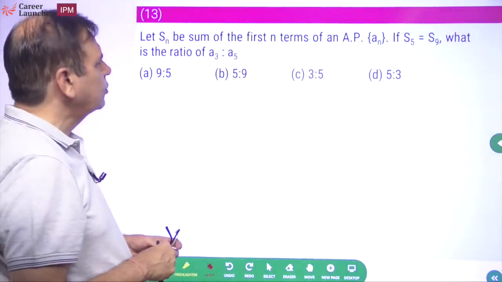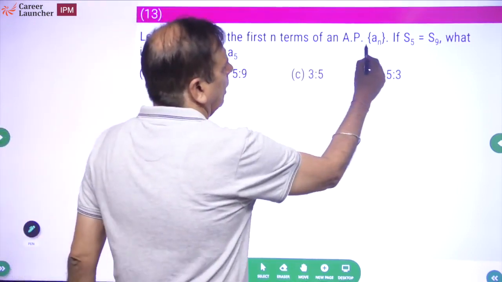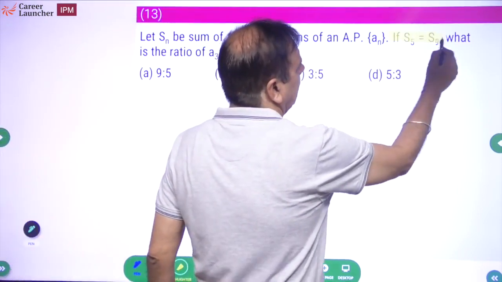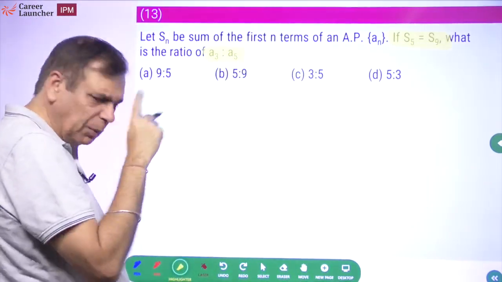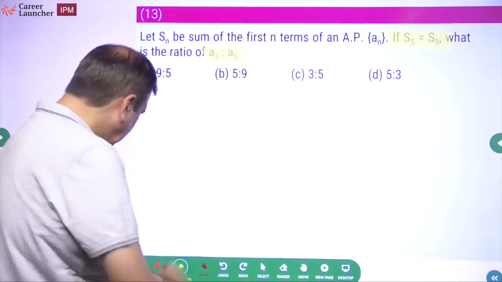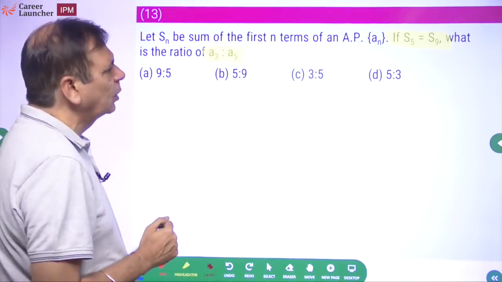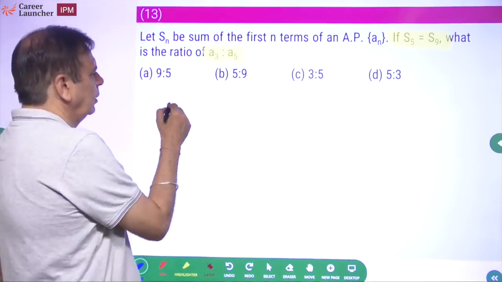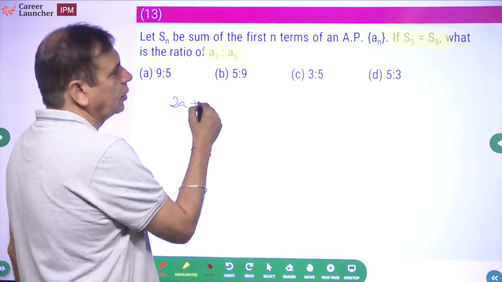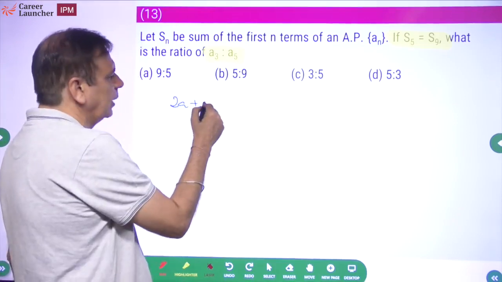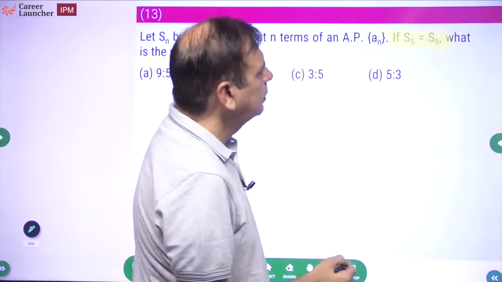Sn be the sum of first n terms of an AP, an. Okay, if S5 equal to S9, what is the ratio of a3 to a5? ठीक है, ये तो standard सवाल है, इसको तो करेंगे. We will not waste too much time in trying to think what is the method to be applied. Standard question. What is S5? It is 2a plus n minus 1 into d, with n being 5, so 4d. So 2a plus 4d. This is equal to S9.